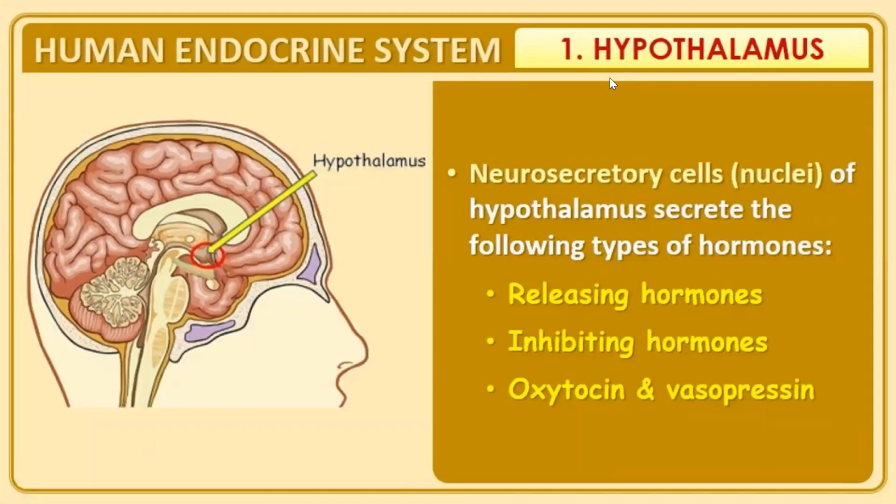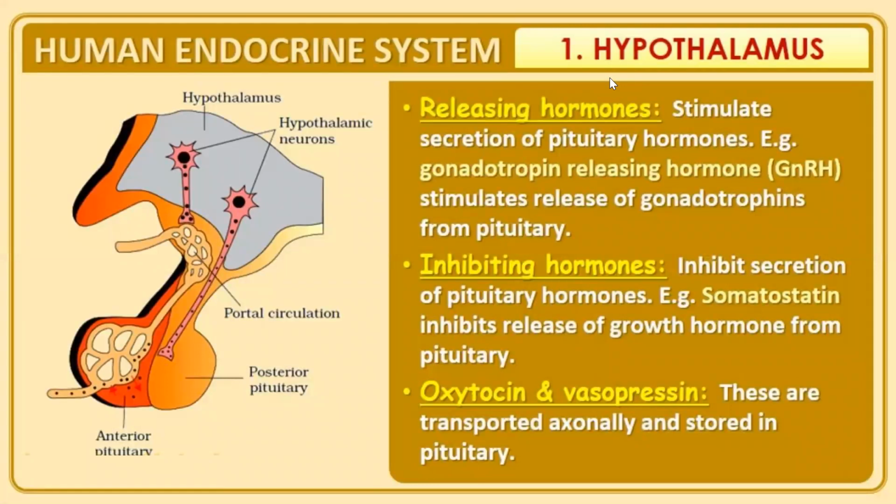Hypothalamus. The neurosecretory cells of hypothalamus secrete the following hormones. These are releasing hormones, inhibiting hormones, oxytocin, and vasopressin. Releasing hormones stimulate secretion of pituitary hormones. An example is GnRH, which is gonadotropin releasing hormone, that stimulates release of gonadotropins from pituitary.